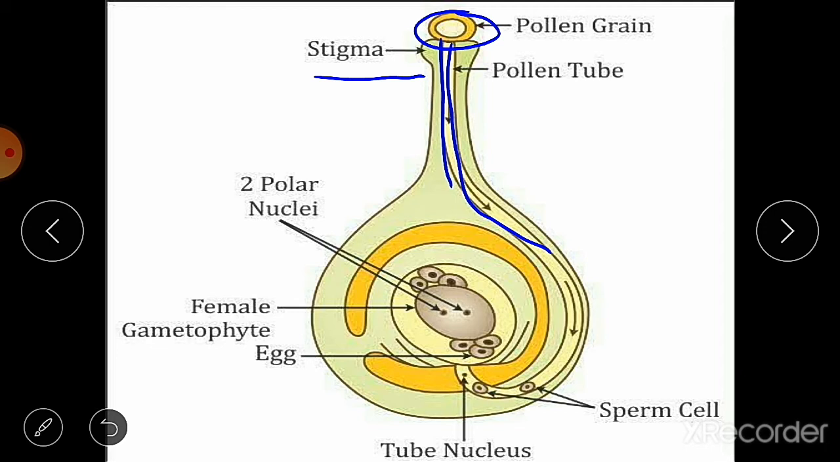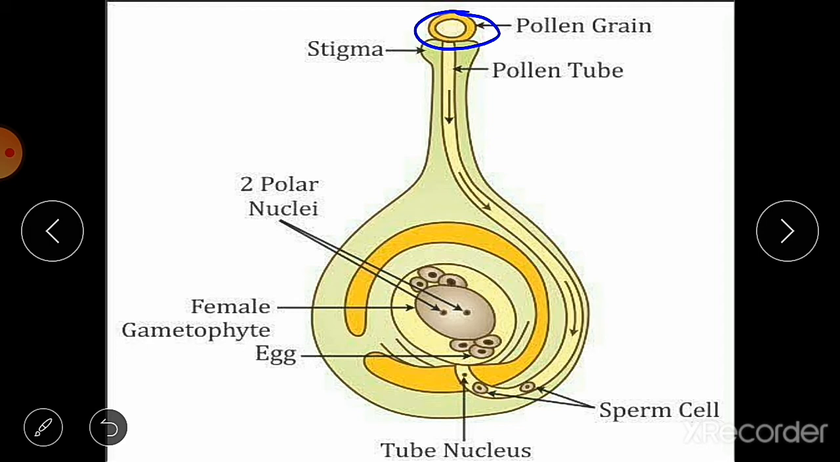This tube carries the male gamete that is produced by the pollen grains. We know pollen grains are produced inside the anther, and the anther is the male reproductive part of the flower. So these pollen grains contain male gametes, and they are carried to the ovary. The male gamete is then discharged into the ovule that is present inside the ovary here.